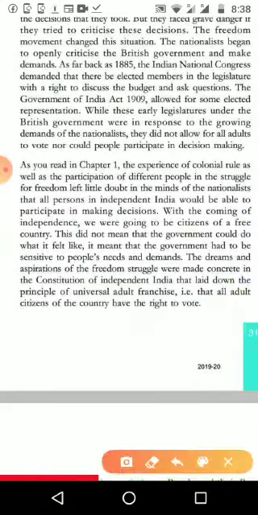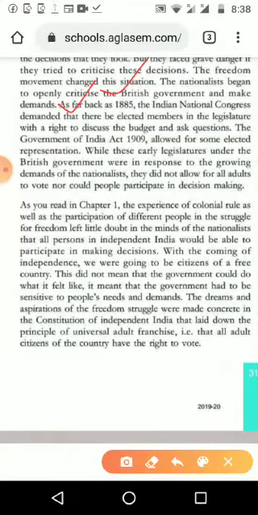The Government of India Act of 1909 allowed for some elected representation. That Act gave permission to send our representatives, very few in number, but voiceless people. While these early legislatures under the British government were in response to the growing demand of the nationalists.